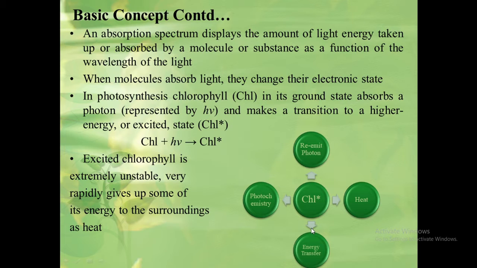In the third pathway, the excited chlorophyll may participate in energy transfer, during which it transfers its energy to another molecule. The fourth pathway is photochemistry, in which excited state energy causes a chemical reaction. Photosynthesis is an example of this photochemistry.